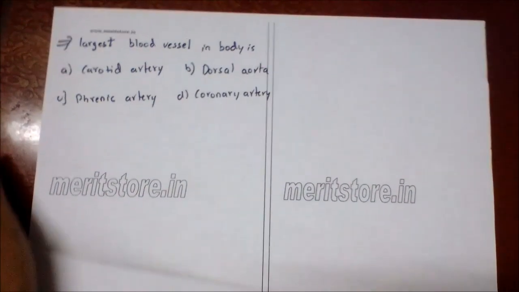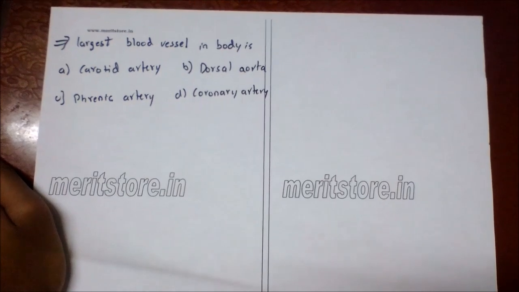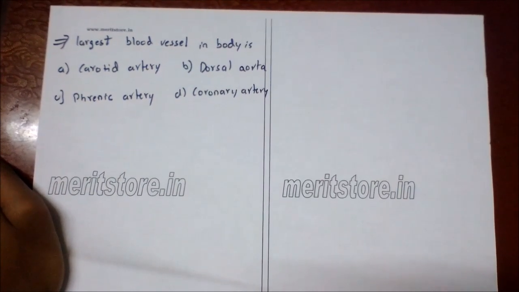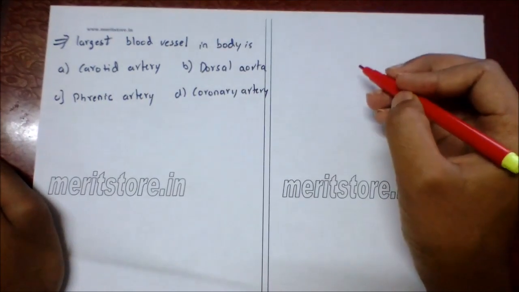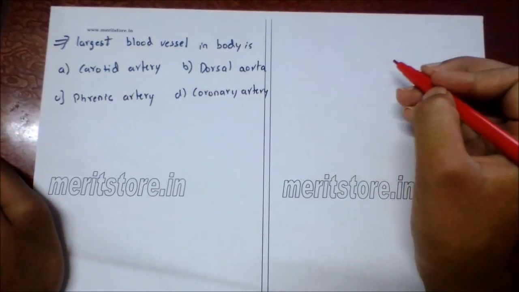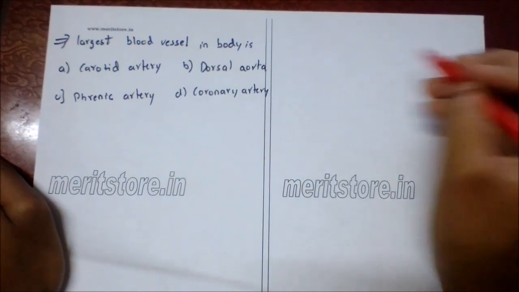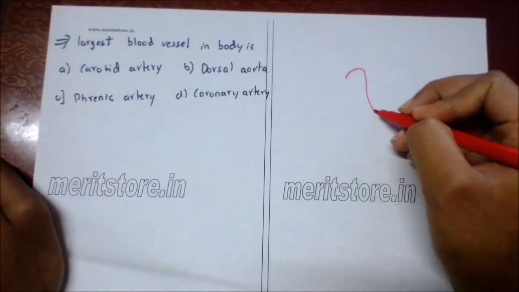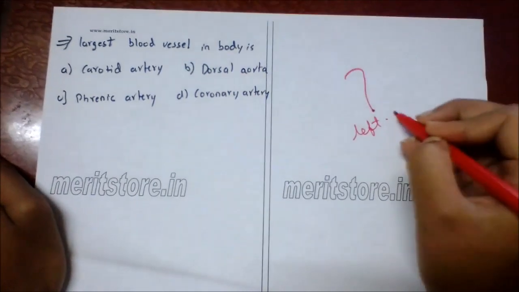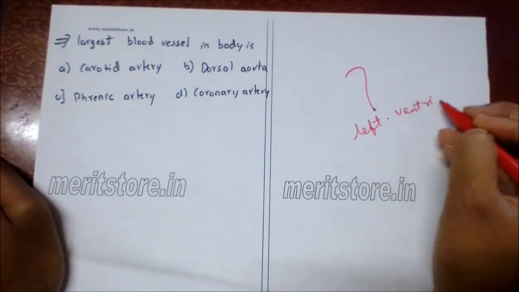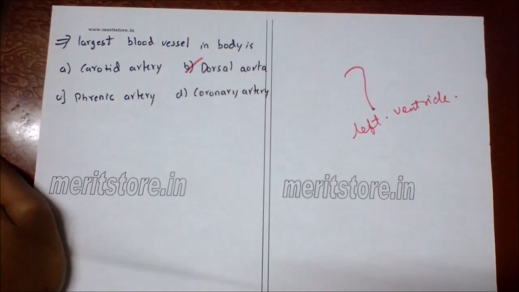Largest blood vessel in the body is A. Carotid artery, B. dorsal aorta, C. phrenic artery, D. coronary artery. So the largest blood vessel in the body is the dorsal aorta. It is question mark shaped, and it is the vessel that arises from the left ventricle of the heart. So option B, dorsal aorta, is the correct answer.